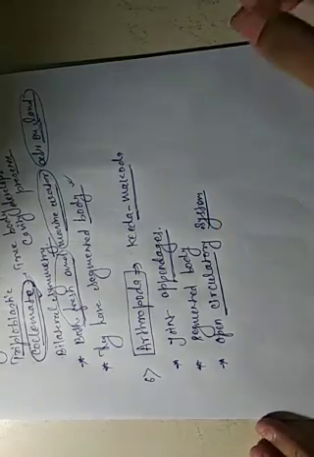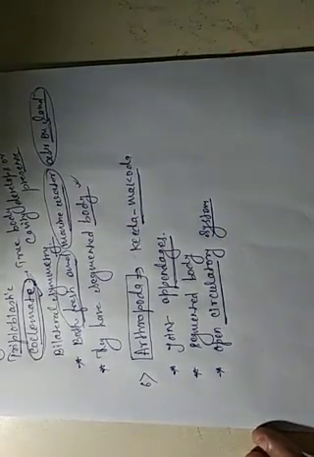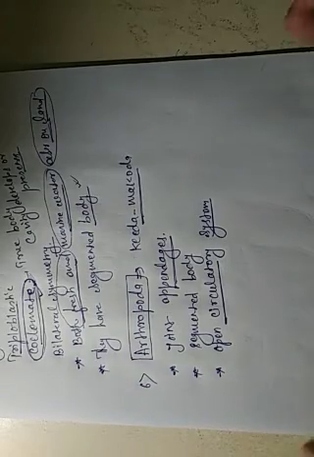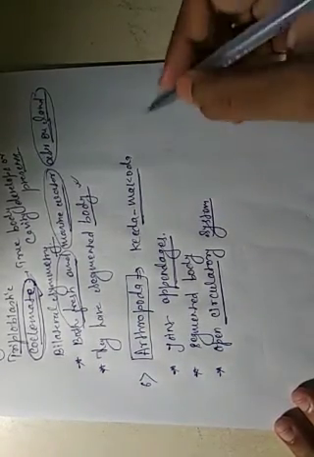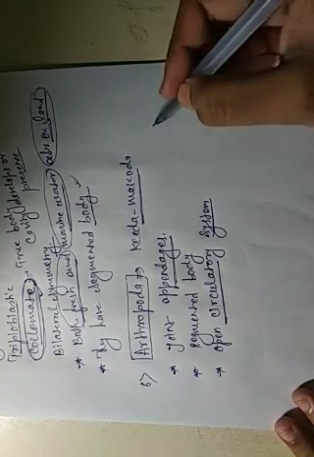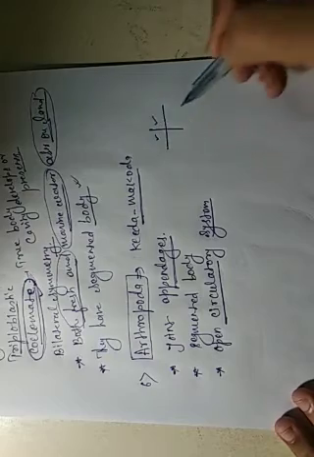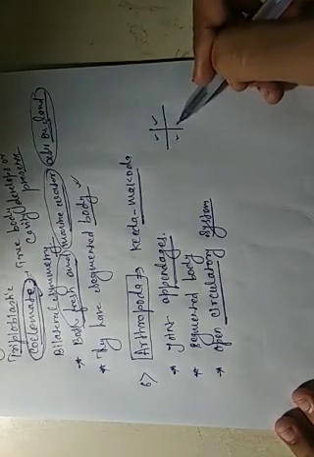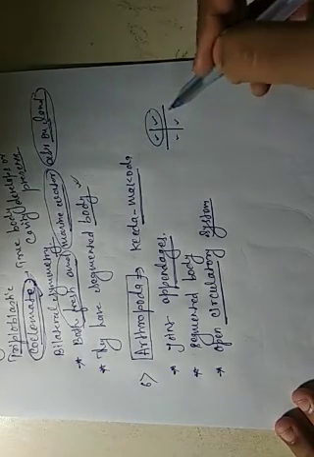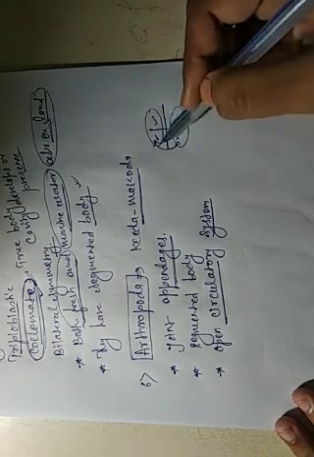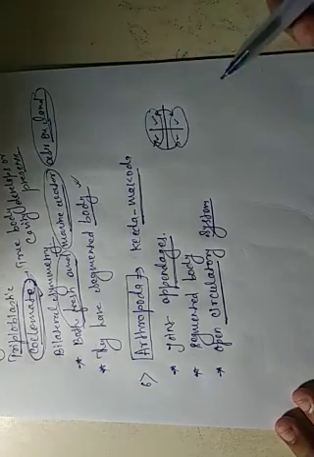A closed circulatory system means the body develops another organ to close the system. For example, the heart is a closed circulatory system because it is divided into four chambers: two upper chambers and two lower chambers. This one is called the auricle, this one is called the ventricle, and it is divided into right and left.